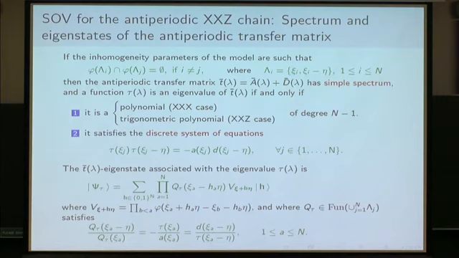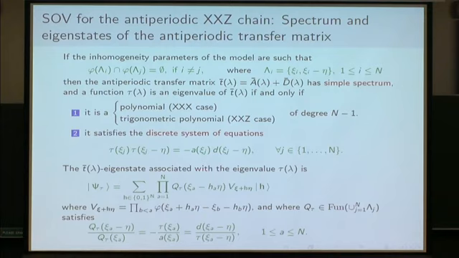And you can show, and it was written already in the paper of Sklyanin for the XXX case, and in the paper of Giuliano for the XXZ case, that your spectral problem has the following form: some function is an eigenvalue of the transfer matrix if and only if it is a certain polynomial or trigonometric polynomial of degree n-1, which satisfies some discrete system of equations.